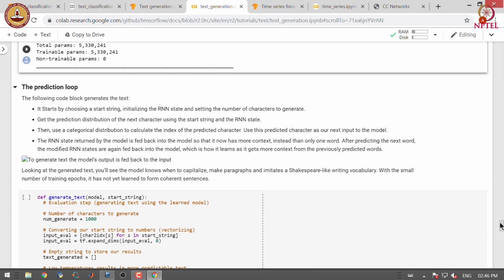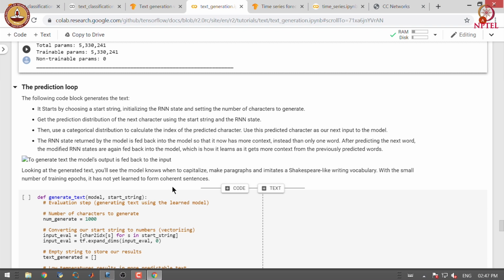Now, let us try to understand how we generate the text. We start by choosing a start string, we initialize the RNN state and we set the number of characters to generate. We get the prediction distribution of the next character using the start string and the RNN state. Then we use a categorical distribution to calculate the index of the predicted character.